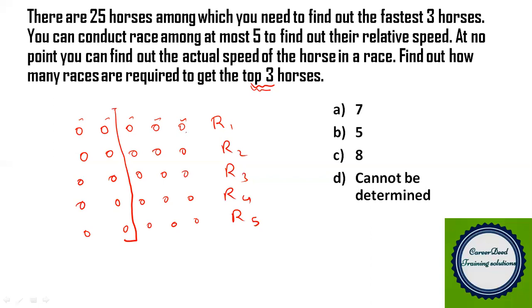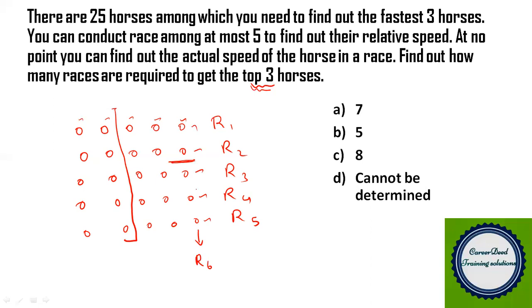Now again you have to conduct a race for the fastest running horses. The fastest running horses are in the last column. So you can conduct a race for these fastest running horses, and again arrange them in ascending order. So this is the first fastest running horse, second fastest, third fastest, fourth and fifth fastest running horse. Now you actually don't need the first 2 rows, so you can easily eliminate the first 2 rows.